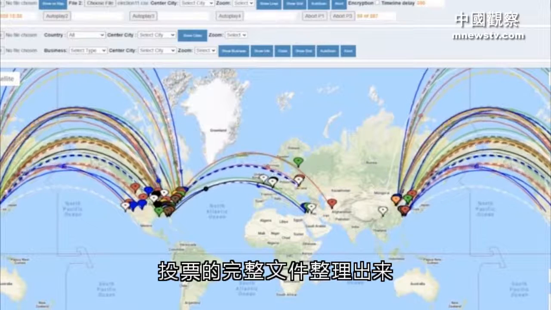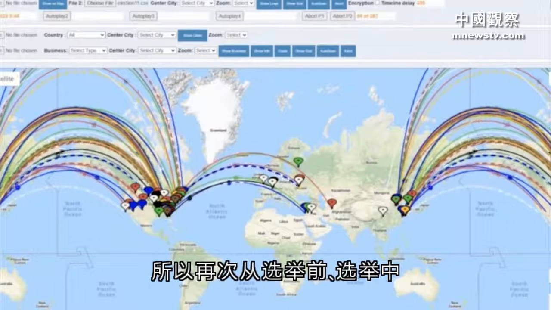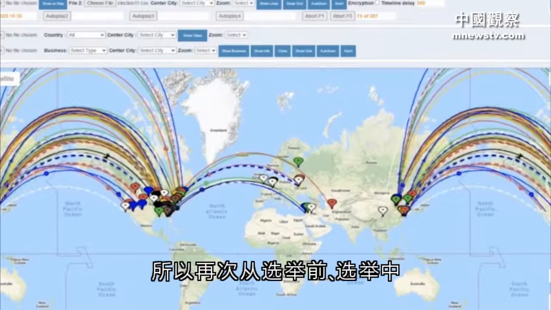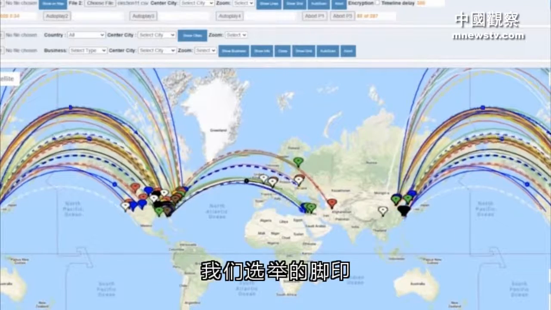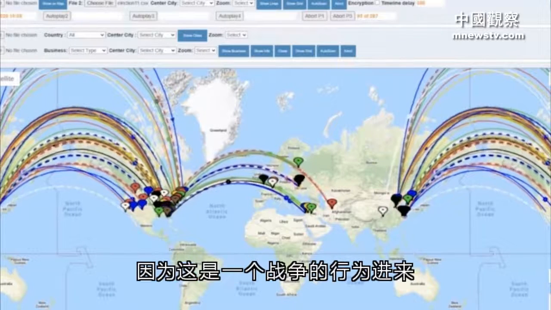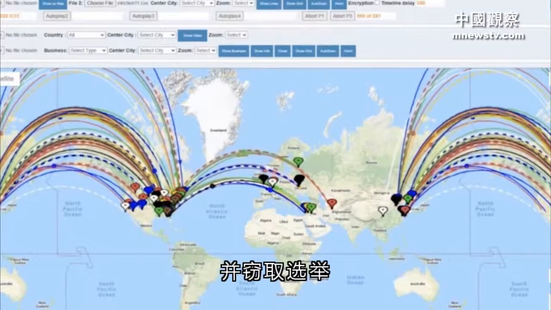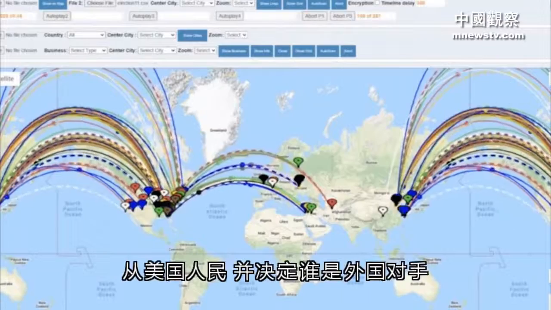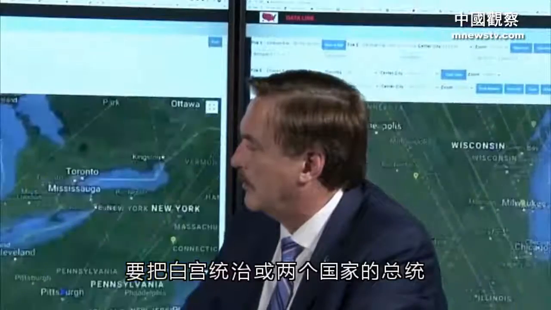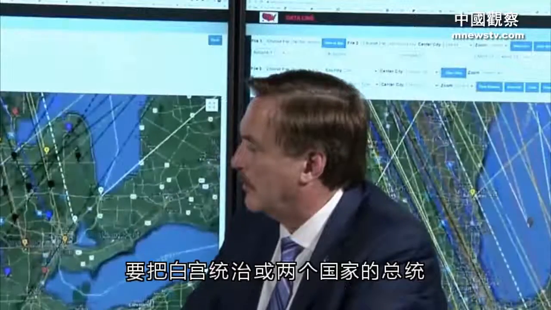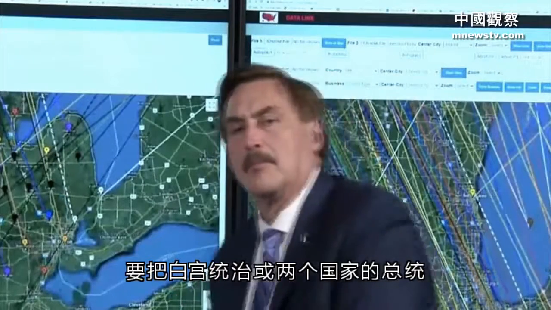So again, from before, during, and after the election, they documented the footprints of the foreign intrusion into our election. That means that foreign adversaries, really, because this was an act of war, came in to steal the election from the American people and decide who our foreign adversaries were going to put in the White House to be the president of this country.